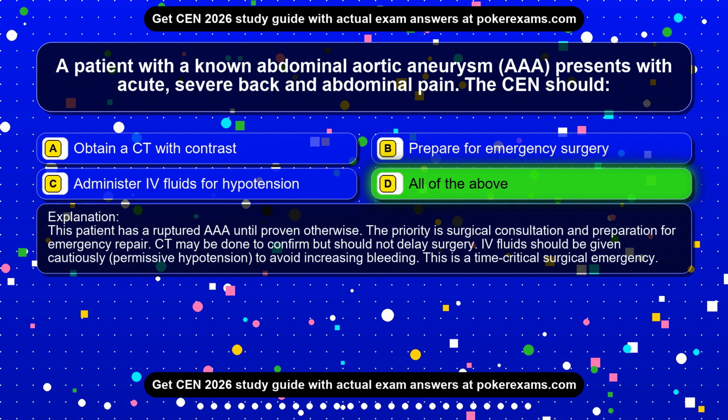This patient has a ruptured AAA until proven otherwise. The priority is surgical consultation and preparation for emergency repair. CT may be done to confirm but should not delay surgery. IV fluids should be given cautiously, permissive hypotension, to avoid increasing bleeding. This is a time-critical surgical emergency.